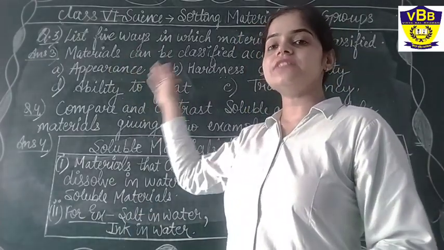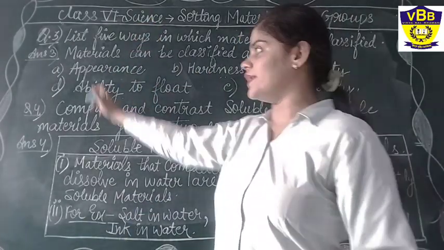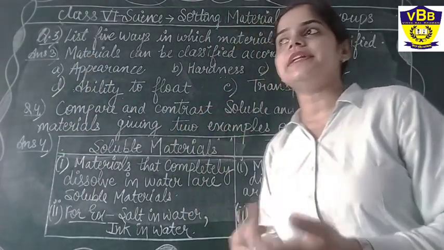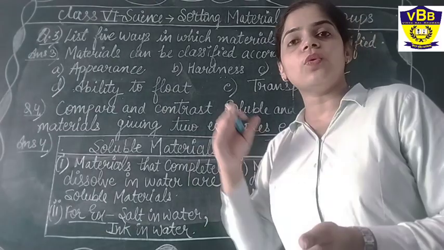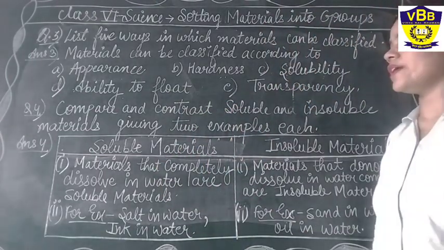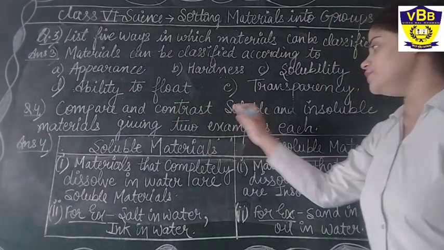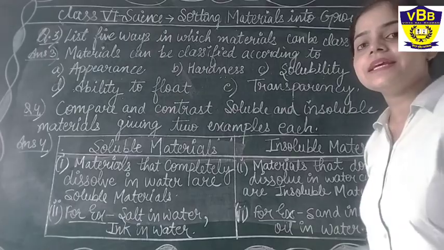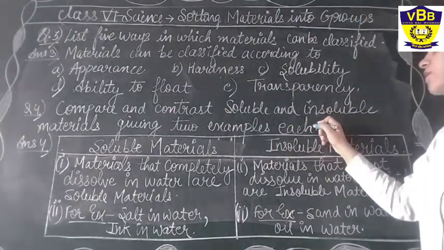You can write like this, or you can write in a straight way like A, B, C, D, E. That is your wish to write it in a well presented way. I hope you are writing also in your notebooks. Now our next question is, compare and contrast soluble and insoluble materials, giving 2 examples for each.